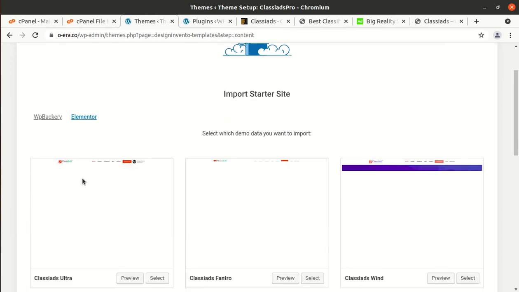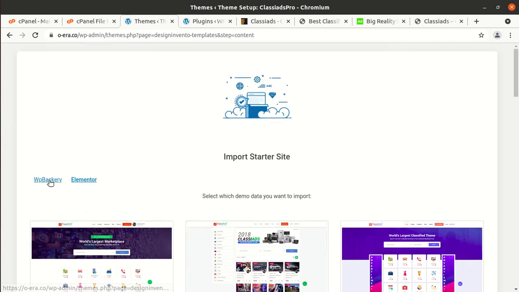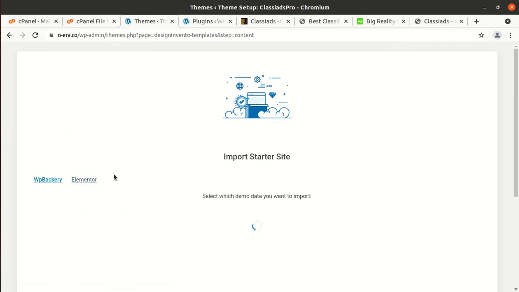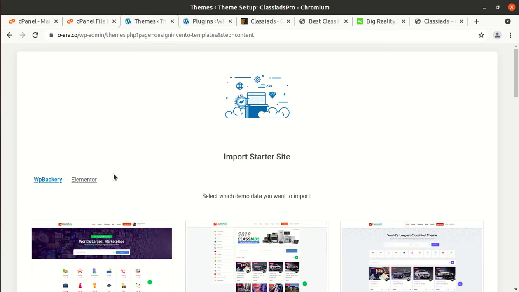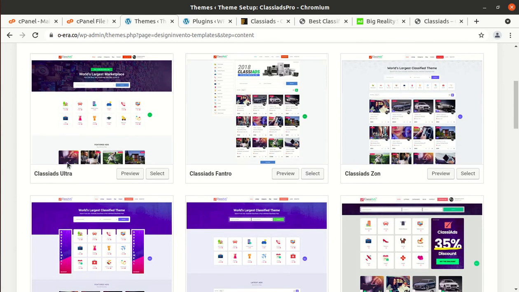And if you want to choose Elementor, it is also available equally, but I am choosing WP Bakery because the theme has actually been made for WP Bakery. Elementor is a later add-on, as I assume, and it should work fine with WP Bakery. So I am selecting the very first one, considering it the default theme.